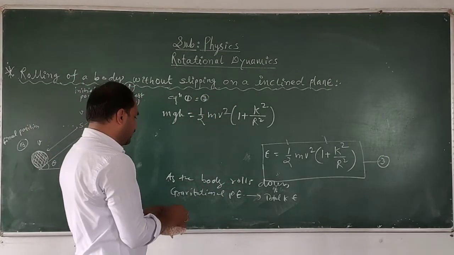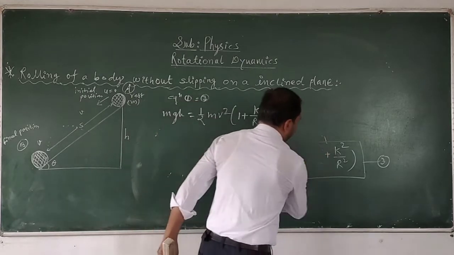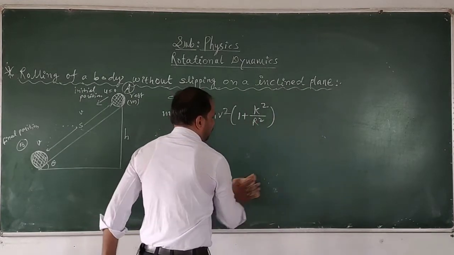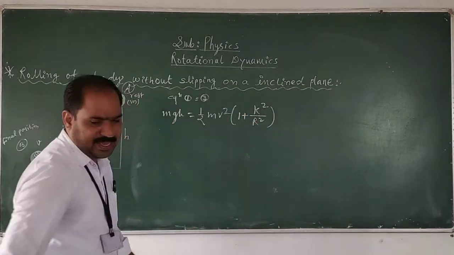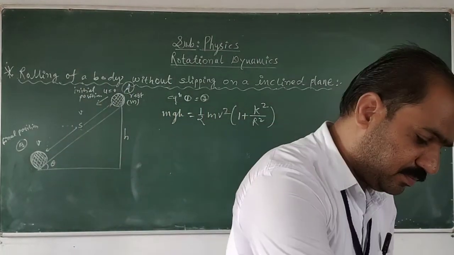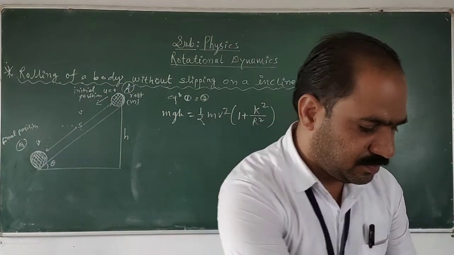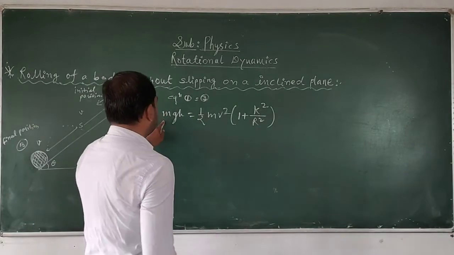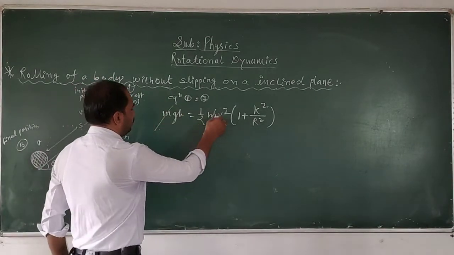In this equation, the similar quantities on both sides can be cancelled. Here m is common.